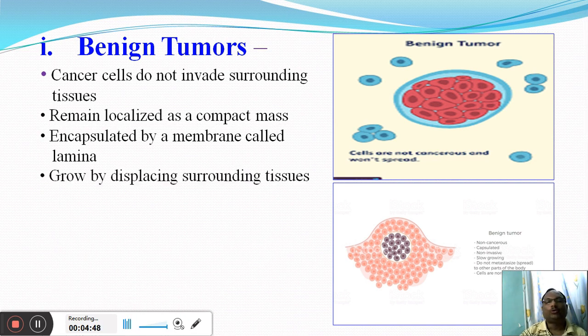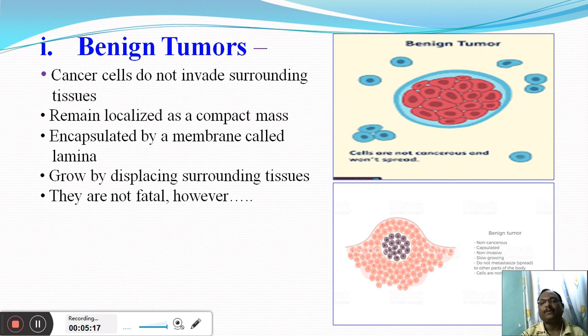The growth of such cancer cells takes place by displacing the surrounding tissues, and because of that there may be pressure on the surrounding organs or tissues. Generally it is said that benign tumors are not fatal, but that is not always the case. Sometimes, due to the big growth of these tumors, they may be responsible for additional complications.